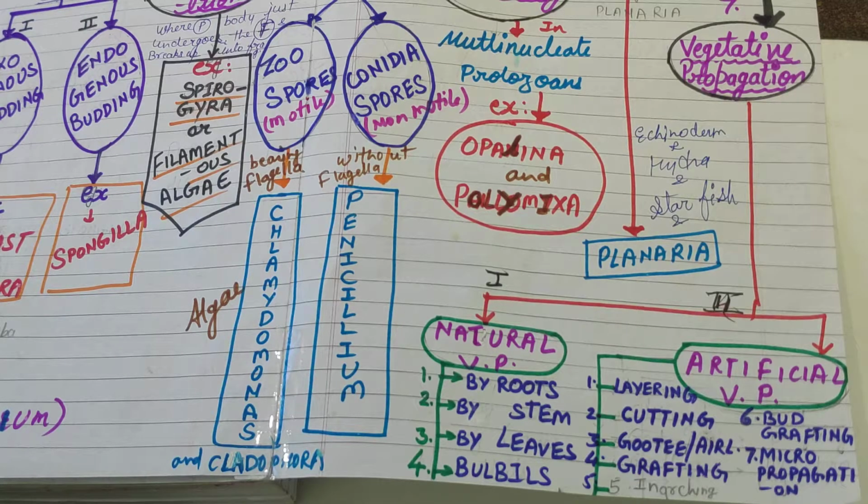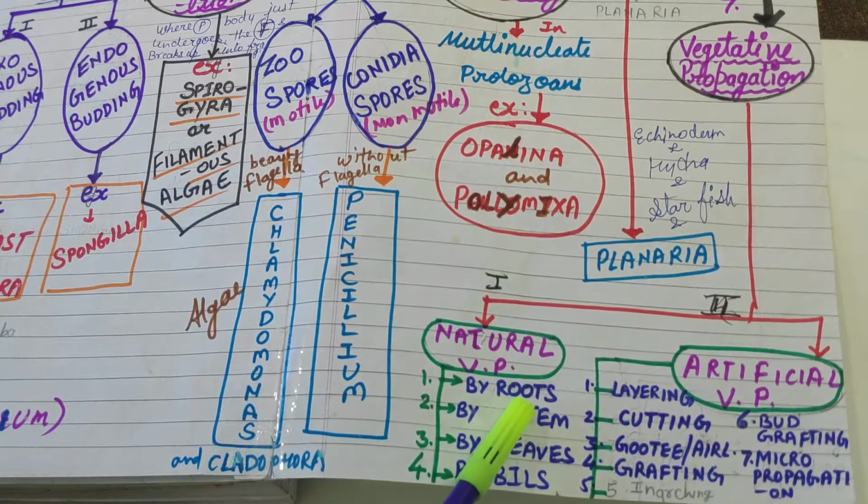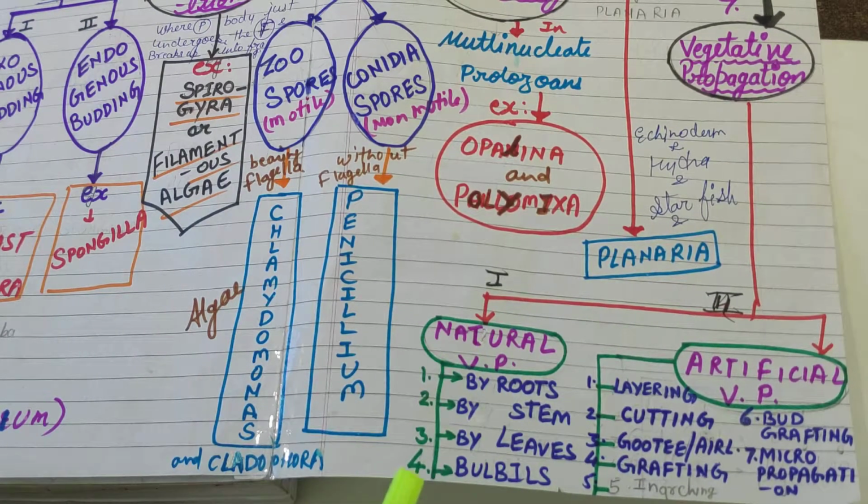Okay, natural vegetative propagation. What is natural vegetative propagation? Without the help of human beings, plants reproduce new plants by roots, by stems, by leaves, by bulbils.